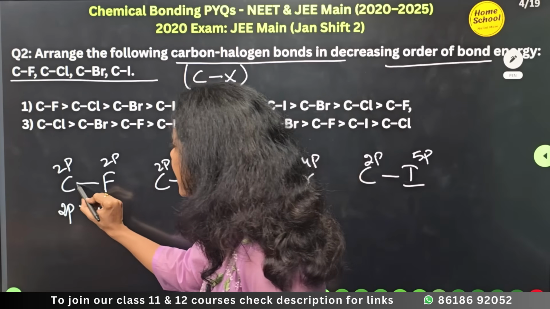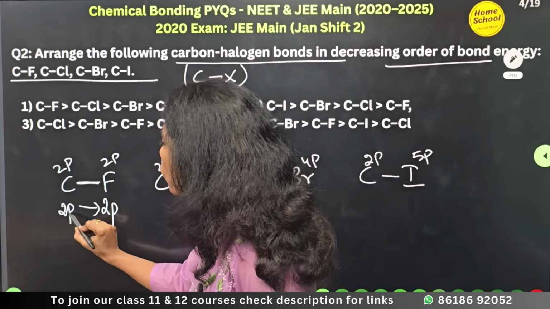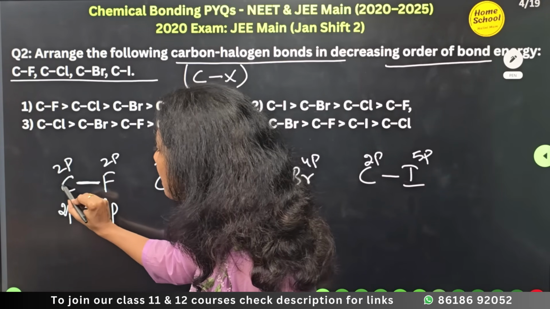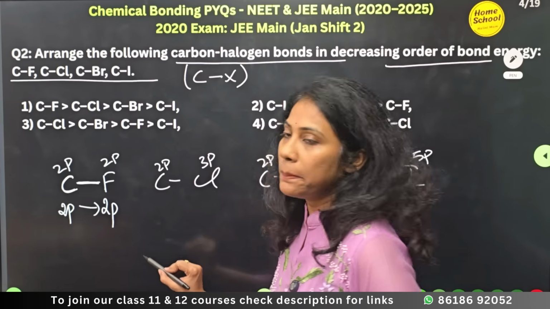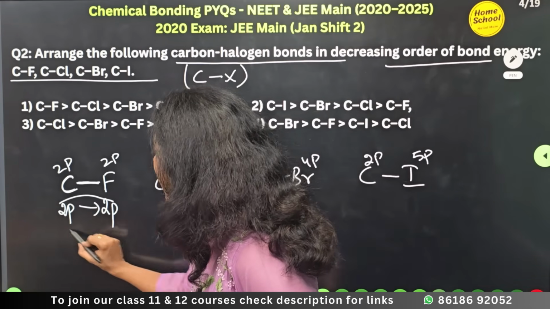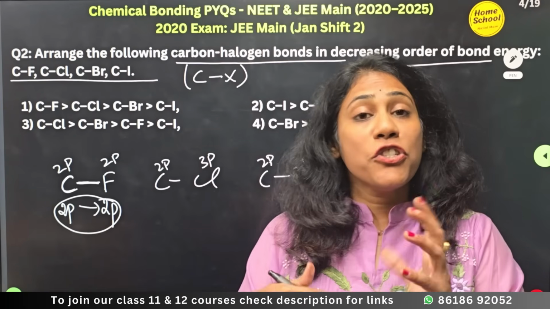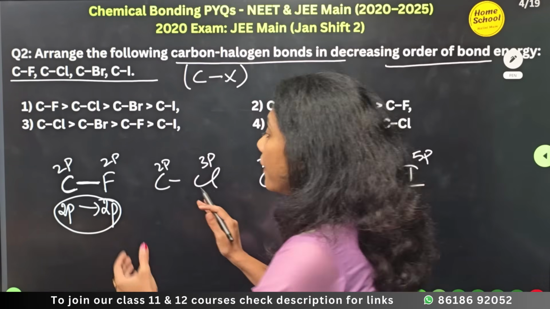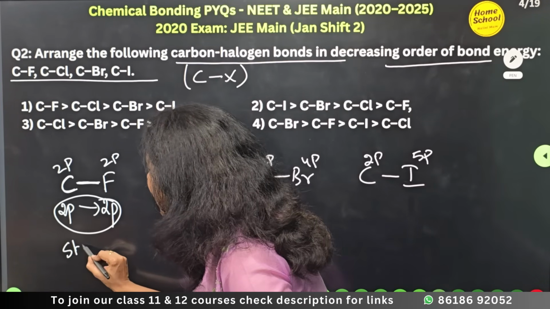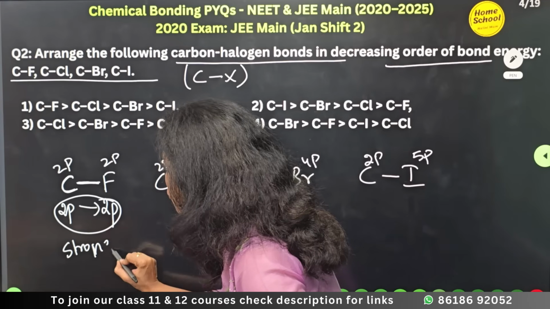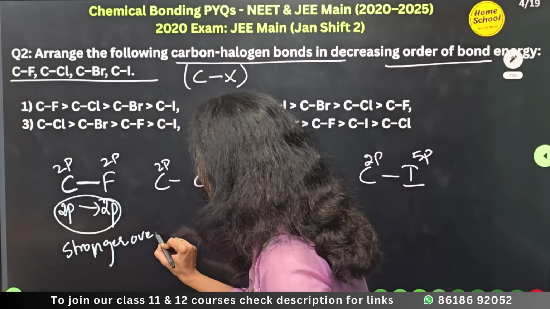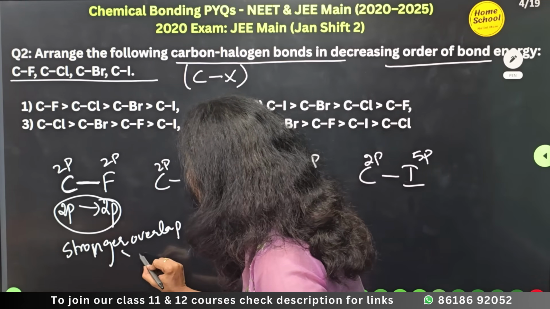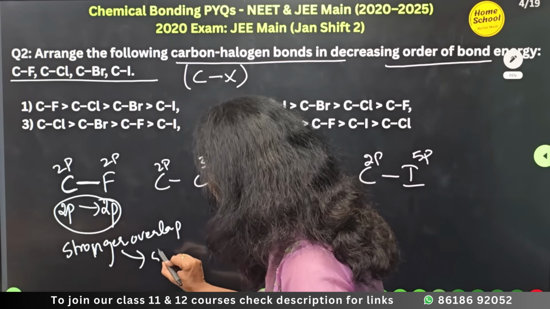So in C-F, this sigma bond is formed by the overlap of the 2p orbital of carbon and the 2p orbital of fluorine. When the orbitals' size and shape match, you would definitely observe a stronger overlap, and stronger overlap leads to a stronger bond.